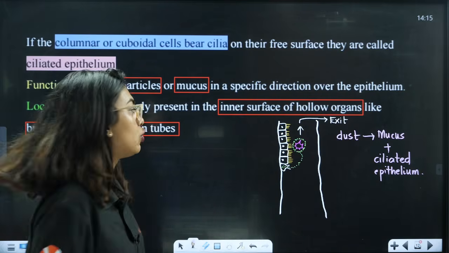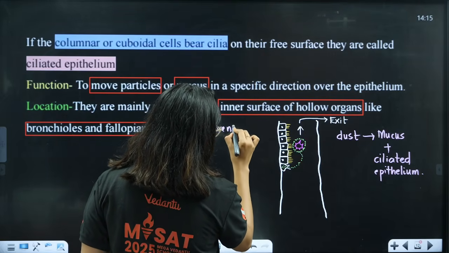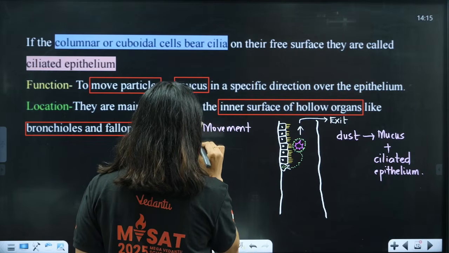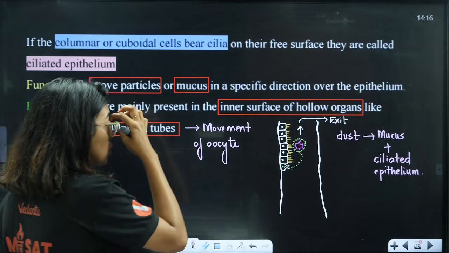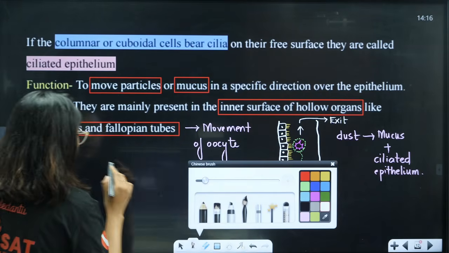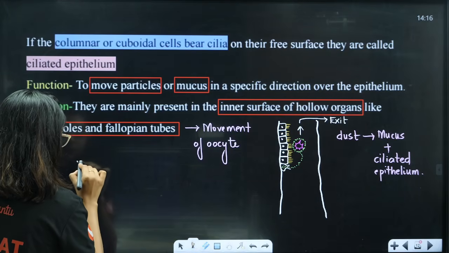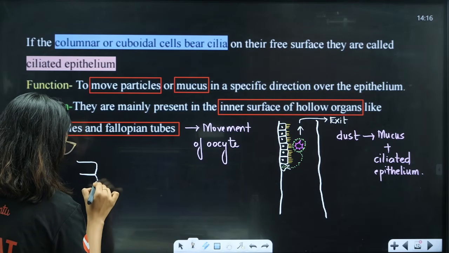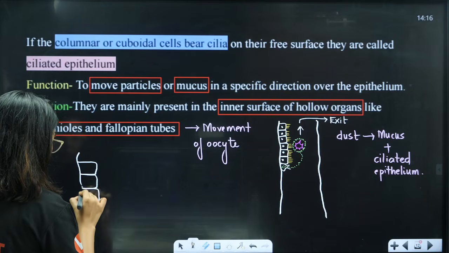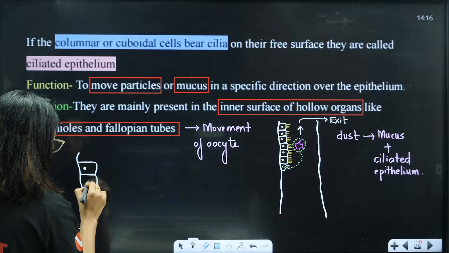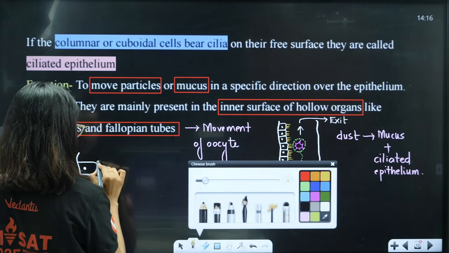Here, students, in the fallopian tube, they help in the movement of the oocyte. That is why in the fallopian tube the cilia will be present. So as the oocyte is getting released, here the cilia will be present.